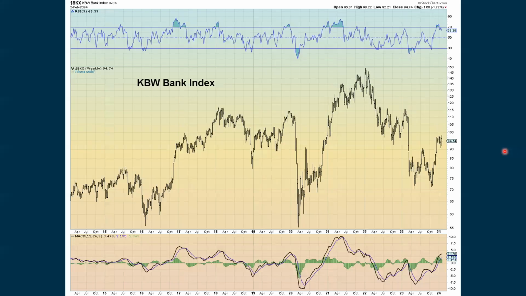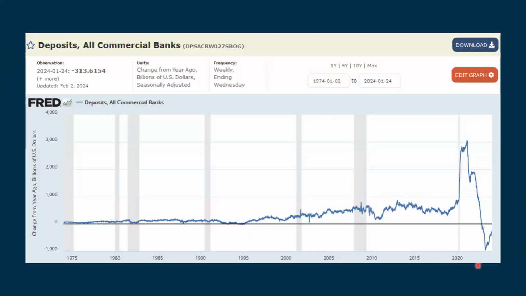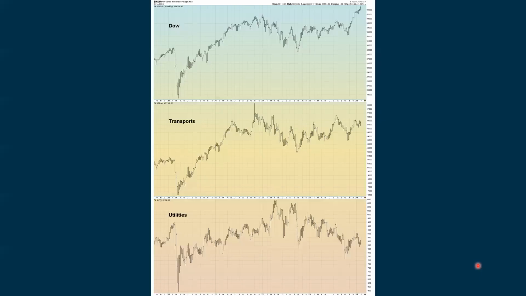Here's the KBW Bank Index, where it was under some pressure this past week. We're coming down after getting extreme positive with the RSI. We're still positive with the momentum, but we are rolling over. And then the deposits show that there's still more money going out of banks than are going into banks.